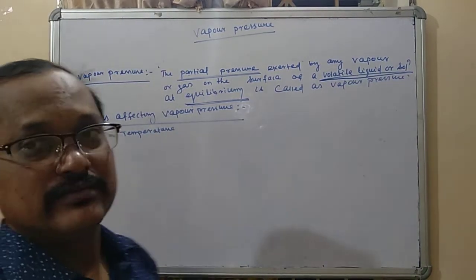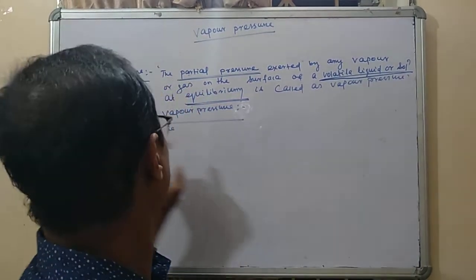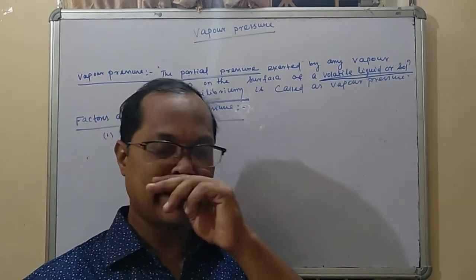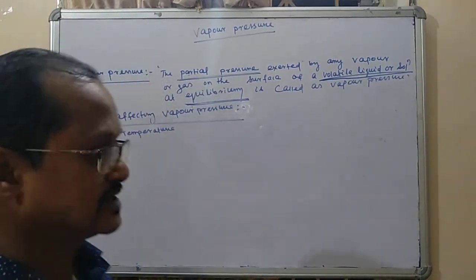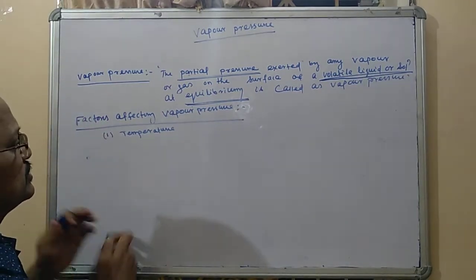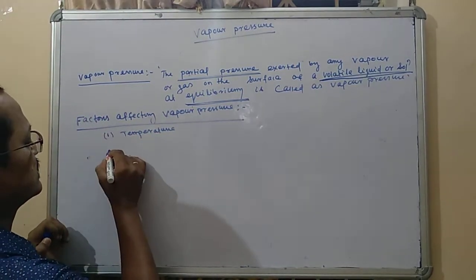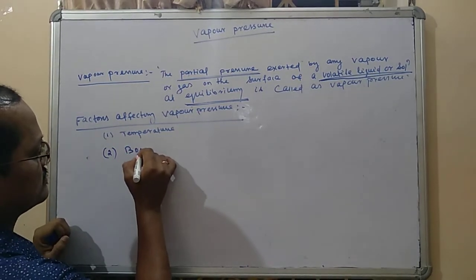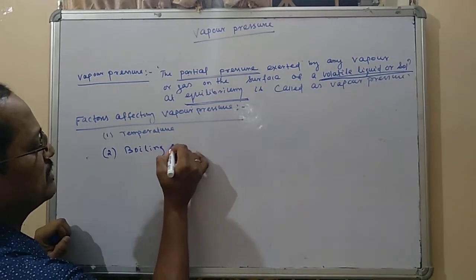Second part is your factors affecting the vapor pressure. What are the factors affecting the vapor pressure? Listen carefully. First one is your temperature. Second one is the boiling point.